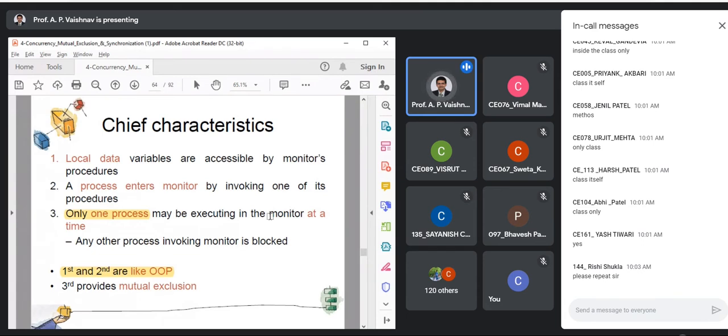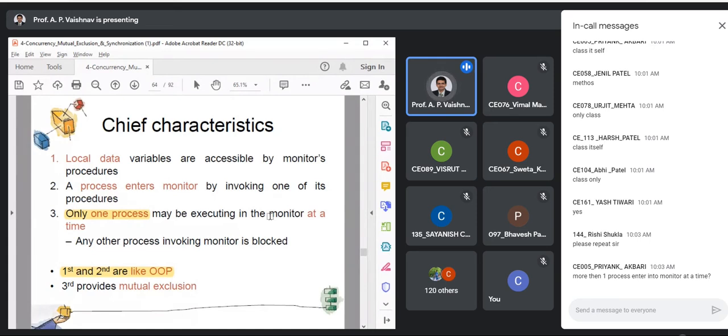I'm giving an example for this. Consider the monitor as a gate. Outside the gate, you have a long queue. Only the first process, which is at the top of the gate, can enter. What will happen to the other processes? They will by default be blocked or waiting. So more than one process cannot enter the monitor at a time.